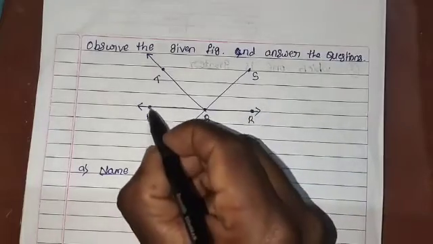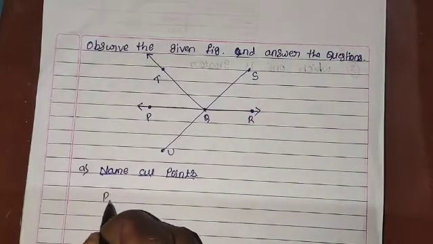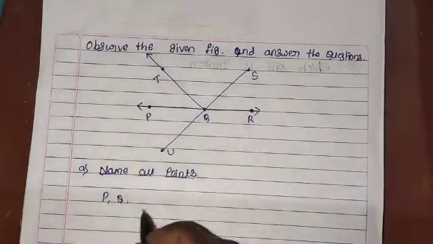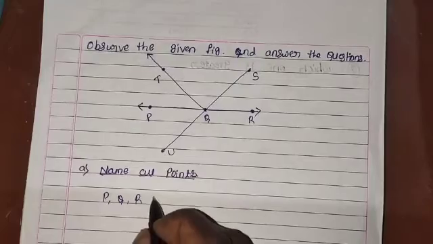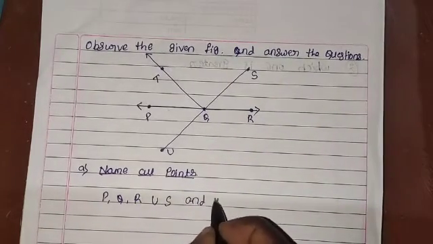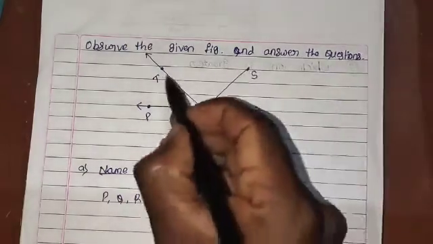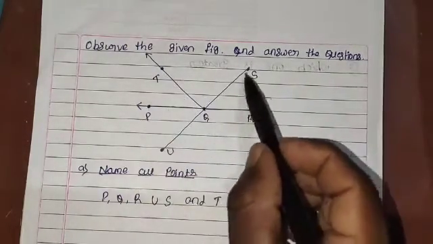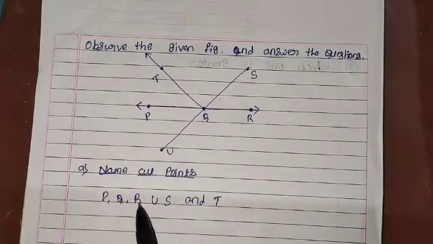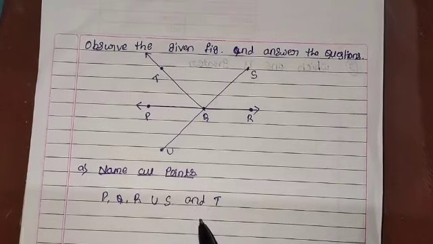At first here we have a point P, then point Q, point R, U, S, and T. Here how many points do we have? 1, 2, 3, 4, 5, 6. We have 6 points in the given figure. So point P, point Q, point R, U, S, and T. These are all the points.